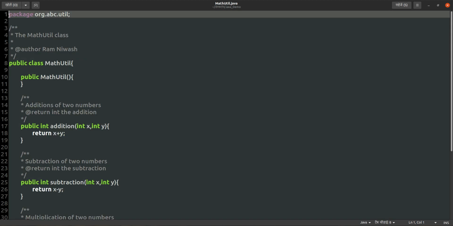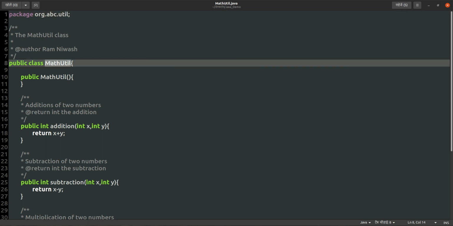This is important here, we have to understand this. We have declared this package. We are telling that our organization is org, ABC is the company name, and this organization is making one utility package called util, org.abc.util. Under this I am making a mathUtil, with which you can perform mathematical operations.